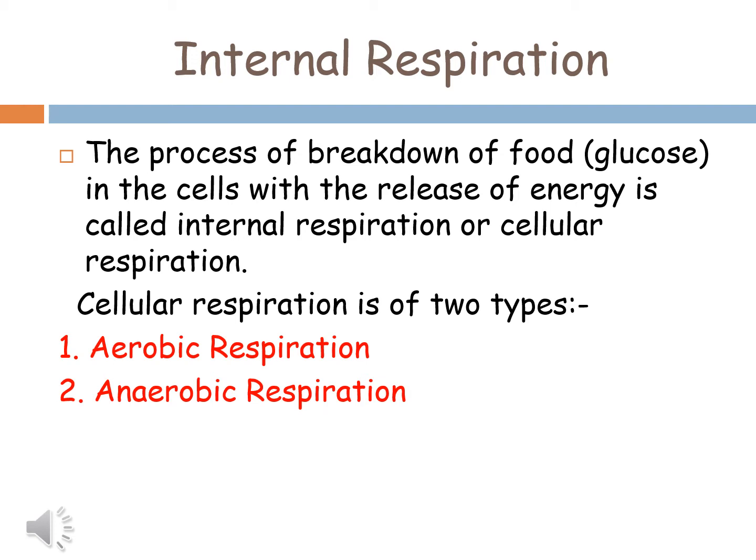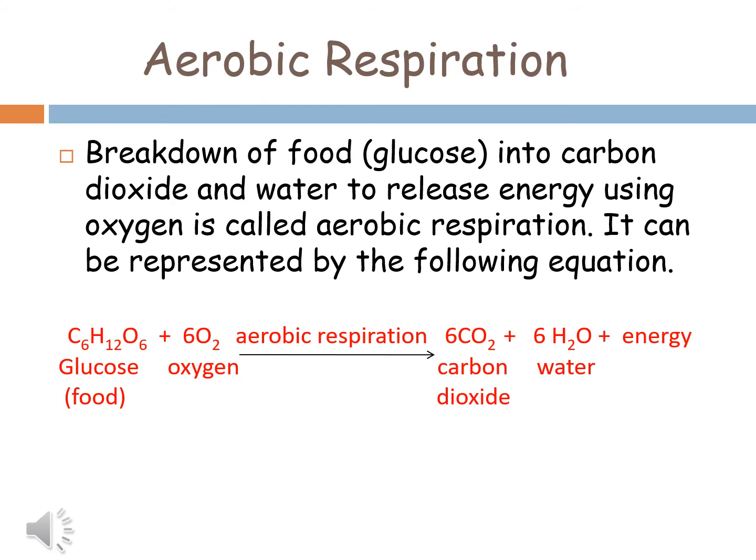Respiration generally takes place in the presence of oxygen, but sometimes it takes place in the absence of oxygen. So on the basis of whether oxygen is present or not, it can be divided into two categories: aerobic respiration and anaerobic respiration. Now first we will discuss aerobic respiration.